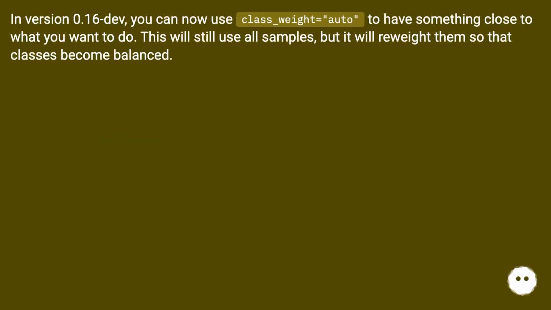In version 0.16 dev, you can now use class_weight equals auto to have something close to what you want to do. This will still use all samples, but it will reweight them so that classes become balanced.